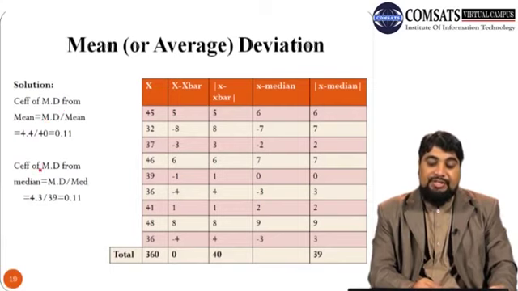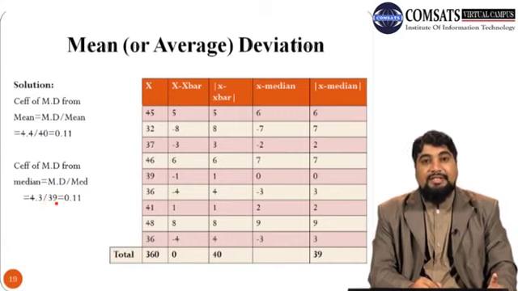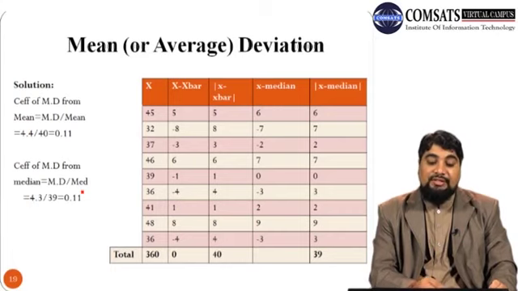So next, coefficient of mean deviation from median. So it is equal to mean deviation divided by median. So mean deviation is calculated as 4.3, and remember that this is the mean deviation which is calculated from taking deviations from median, divided by median, which is 39, so we get 0.11. So coefficient of mean deviation from mean and from median is same in these two cases, so we get 0.11 in each case.